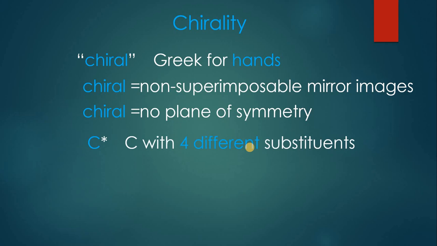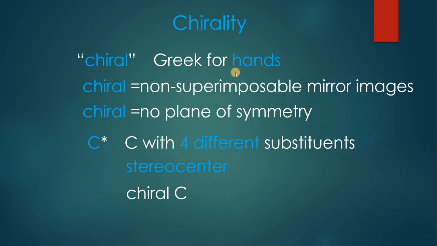A carbon atom which is attached to 4 different substituents will usually have this property of chirality, and this carbon will be called a stereocenter, or a chiral carbon as well. The carbon which is attached to 4 different substituents is called a chiral carbon.